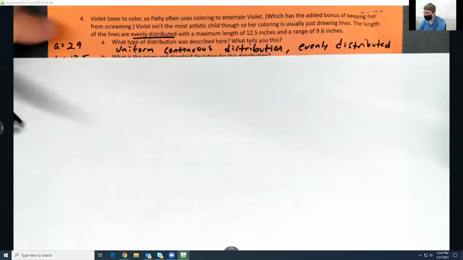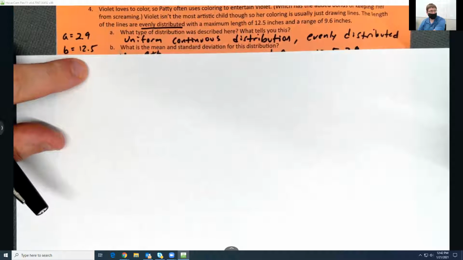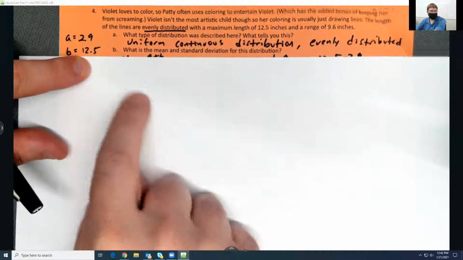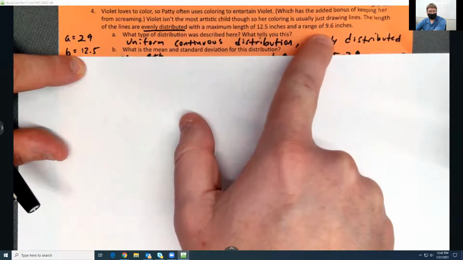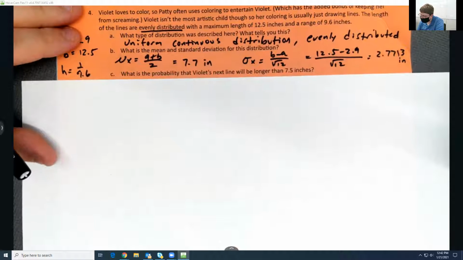So I often, to the side of these rectangles, write out my A and B. You don't have to do this. This is Mr. Jennings' PTSD from physics days when they always gave you certain things and then you had to go find the missing things. I just wrote out what I have. So I have a B value of 12.5 because that's the maximum length. A range of 9.6, so subtract that from 12.5. That gives me A. So now I don't really need to draw the rectangle. I know the two extremes. That's just me. If it helps to draw your rectangle, draw it. You're not going to see it on my thing.